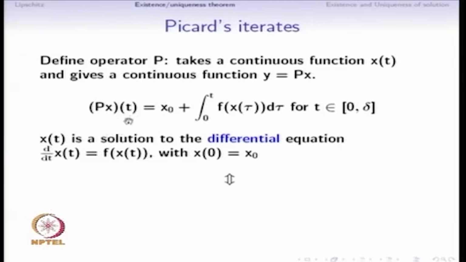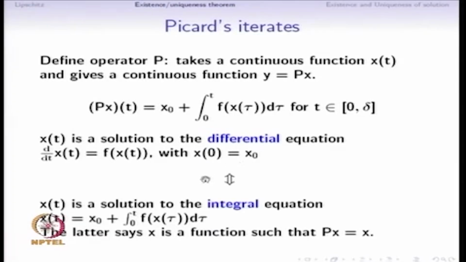So what is the significance of this operator P with our solution to our differential equation? We see that x of t is a solution to the differential equation d by dt of x equal to f of x with this initial condition x0 equal to x naught if and only if x of t is a solution to this integral equation, x of t equal to x naught plus integral from 0 to t of f of x tau d tau. By differentiating this right hand side, this is something we can quickly check. A solution to this integral equation is also a solution to the differential equation.